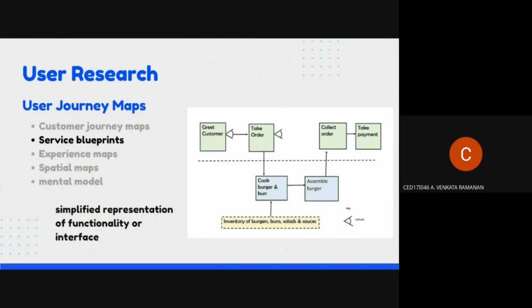Once assembly is done, we collect the order and take it after the payment. So this would be the basic workflow of how the functional representation of the food chain firm works.